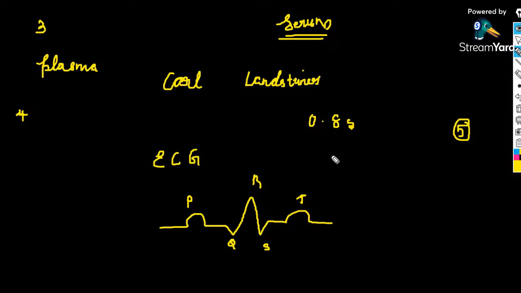The machine used to obtain this electrocardiogram is referred to as what? Electrocardiograph. Right? The machine is known as the electrocardiograph, and the graph is known as the electrocardiogram.